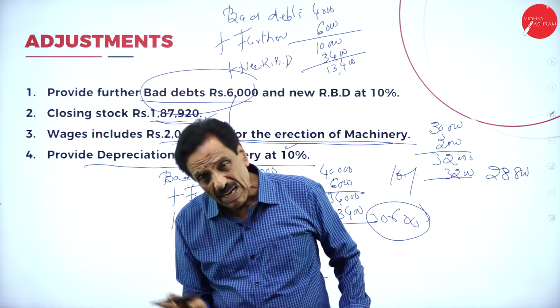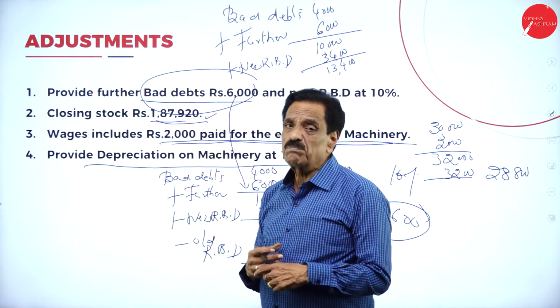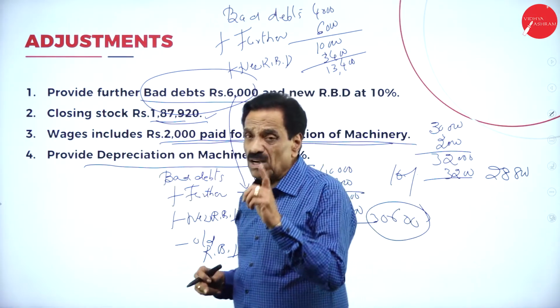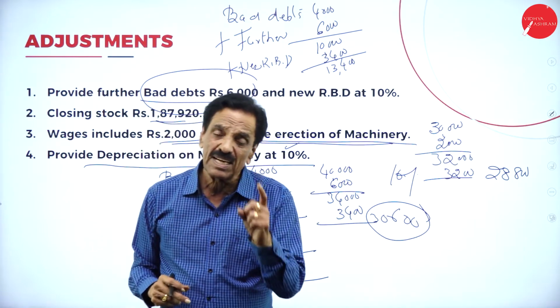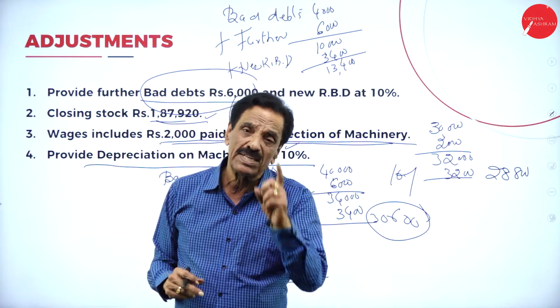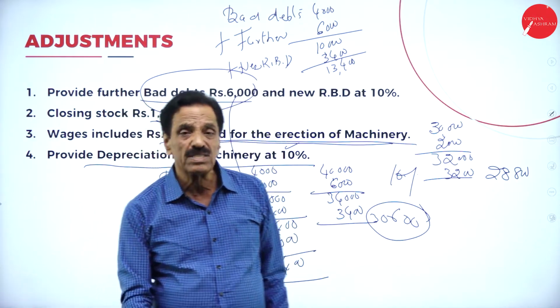Deduct from wages, add to machinery, then depreciation should be calculated. Provide depreciation on machine at 10%. Your cost of the machine is 30,000. Erection charges is 2,000. 30 becomes 32,000. 10% of this is 3,200. What is depreciation?